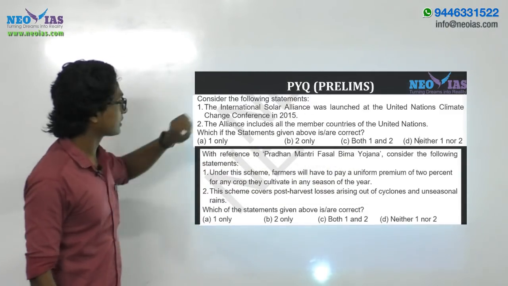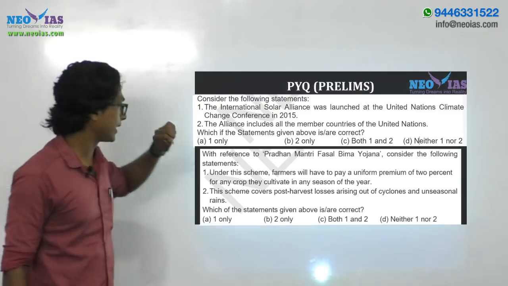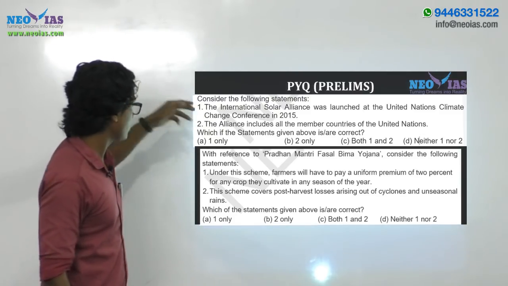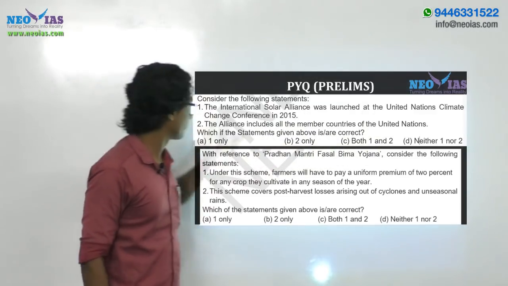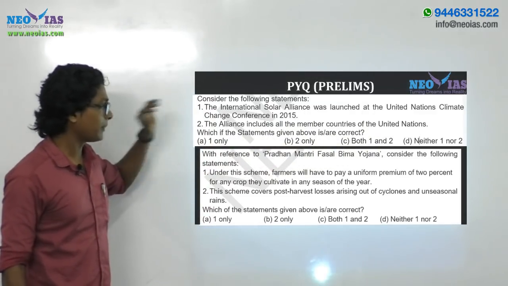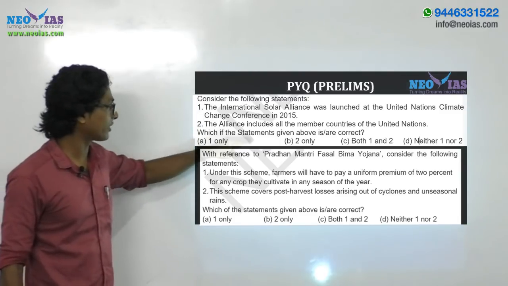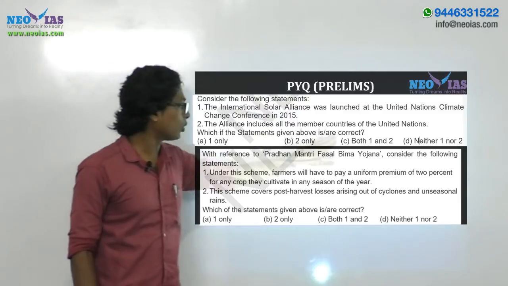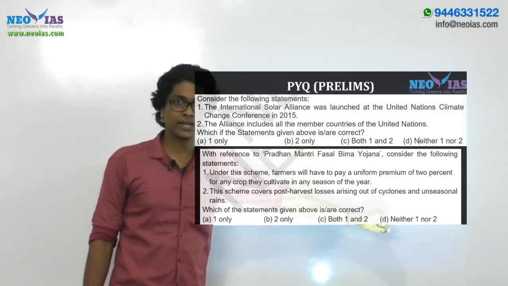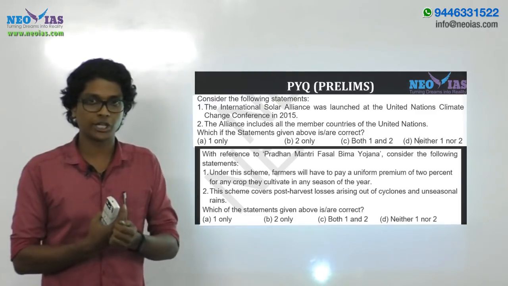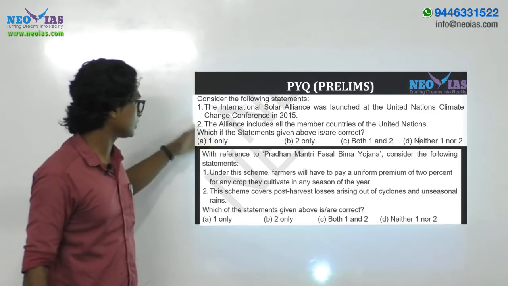topic, right? So first one regarding the International Solar Alliance. We have a two-statement question, and it actually came in 2016. The International Solar Alliance was launched at the United Nations Climate Change Conference in 2015, which is true. The alliance includes all member countries of the United Nations, which is wrong, right? It only includes solar-rich nations. So here the answer should come out as 1.